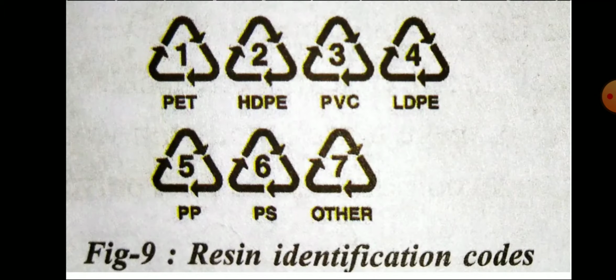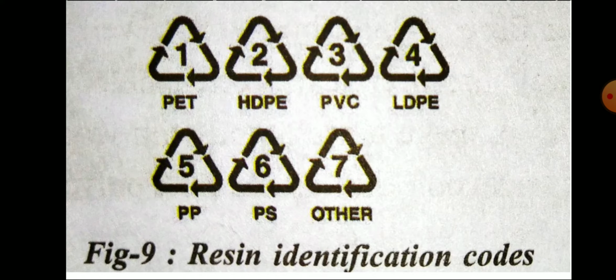Let's take PET, one resin; HDPE, one resin; PVC, one resin; LDPE, another resin; PP, another resin; PS, another resin; and others. Still more resins can be represented with other digits.